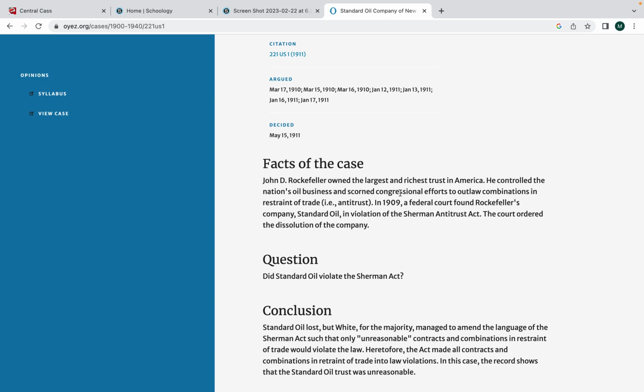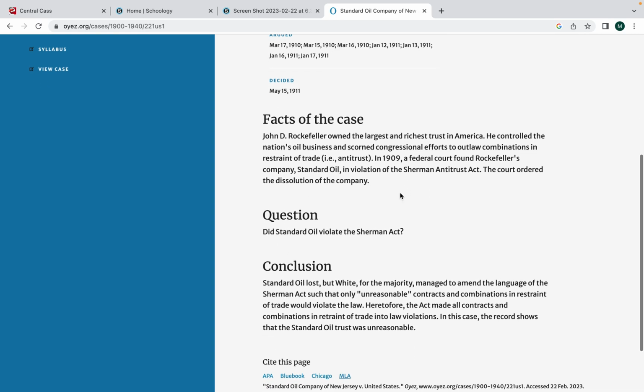And so this is another question where finally in 1911, many years after the formation of Standard Oil, the Sherman Antitrust Act is now finally going to apply to Standard Oil. Standard Oil ultimately is going to be forced to break up its business a little bit as a result of this Standard Oil case.